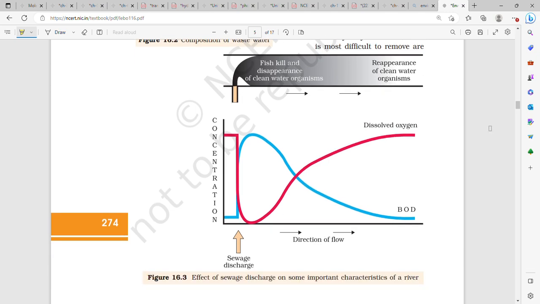Fish kill and disappearance of clean water organisms.